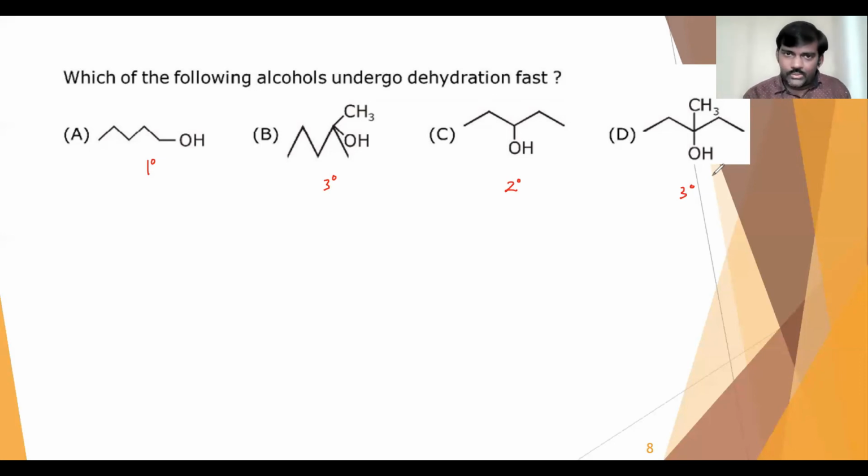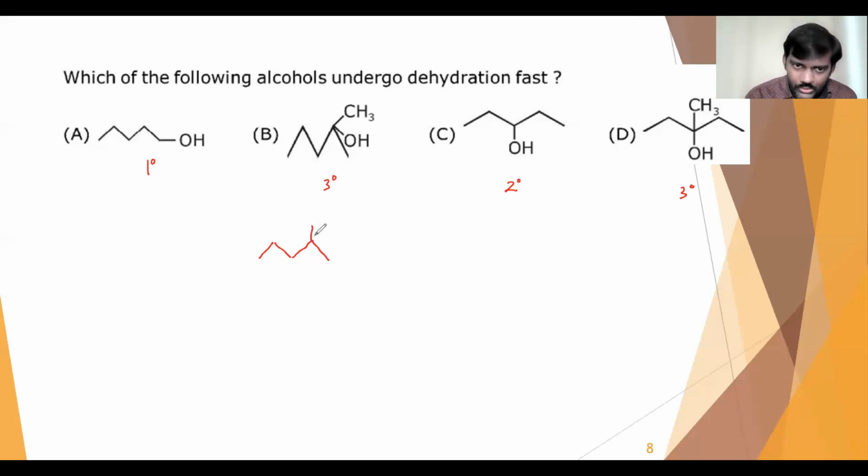In dehydration, the first thing that happens is we get a carbocation. If you get a stable intermediate, a stable carbocation, then that reaction will go very fast. So which of them gives the more stable carbocation? That will give us the answer, right? Now if I take option B, the H plus ion will attack the OH and remove the water molecule.